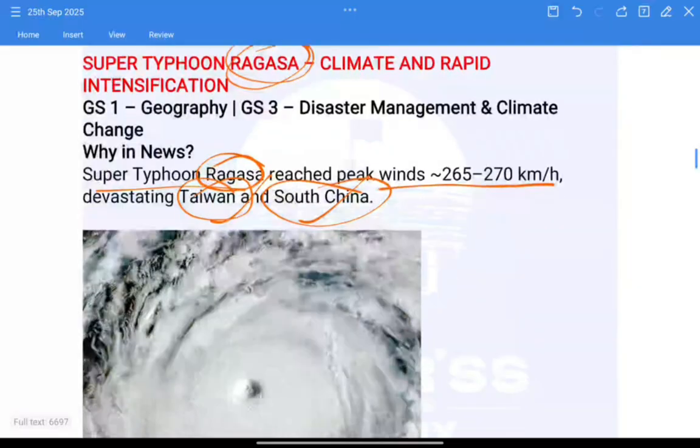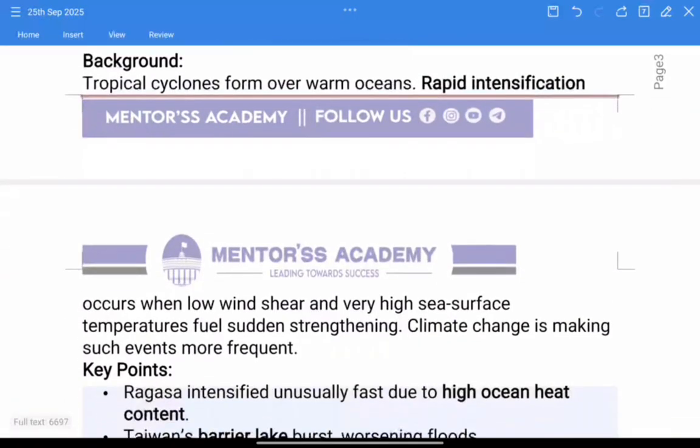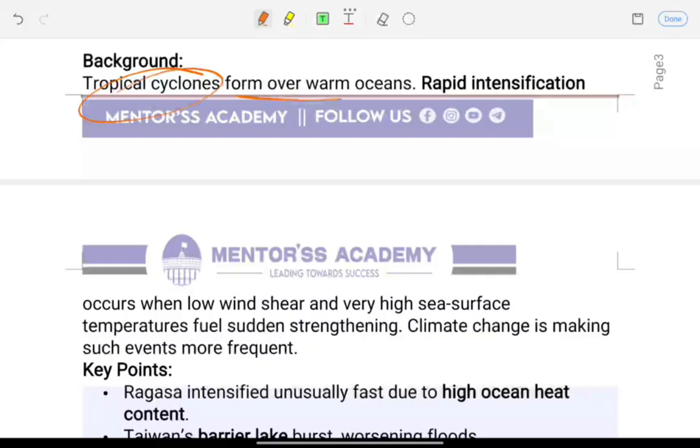Tropical cyclones strengthen over warm oceans, right? When wind shear is low and sea surface temperatures are very high, rapid intensification happens. Climate change is making such extreme events more and more frequent, right? For prelims, let's see key points.